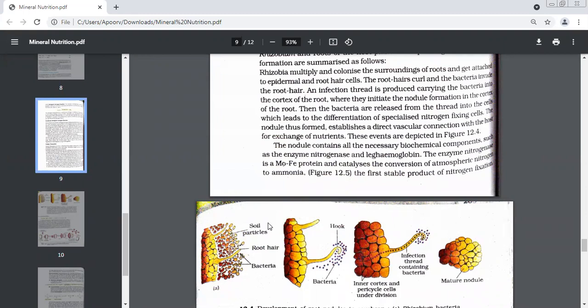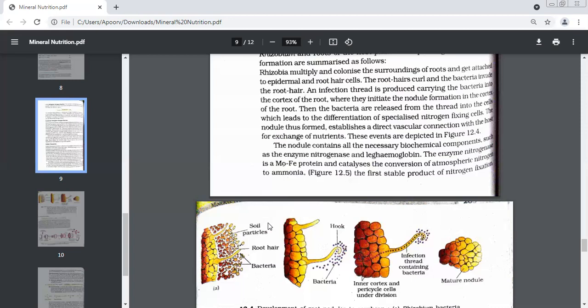Some cells will be involved in transport, some in heart activity. Accordingly, they take up a function and a shape. This process is called differentiation, and then they stop dividing and become permanent cells. So first we had meristematic cells which keep on dividing, and the number of cells increases. Then differentiation starts. Each cell takes up a specific shape and function, and as soon as that happens, they stop dividing. You must have done this in class 9th.